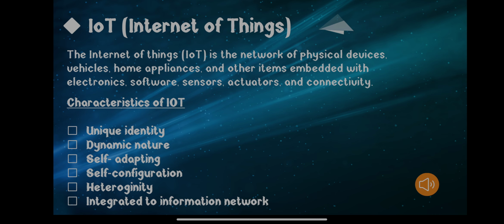So, the first point in this chapter is Internet of Things, that is IoT. But before moving to Internet of Things, there is one word, Internet, that we all are familiar with. We all know what Internet means. What is the basic use of the Internet, or what does Internet do? We all know that Internet is a global network of computer networks which helps in sharing of data.